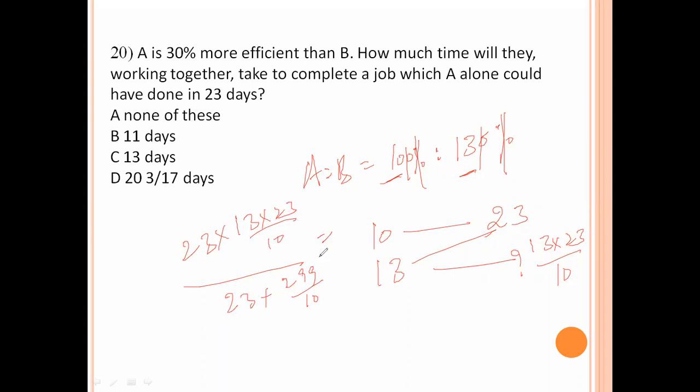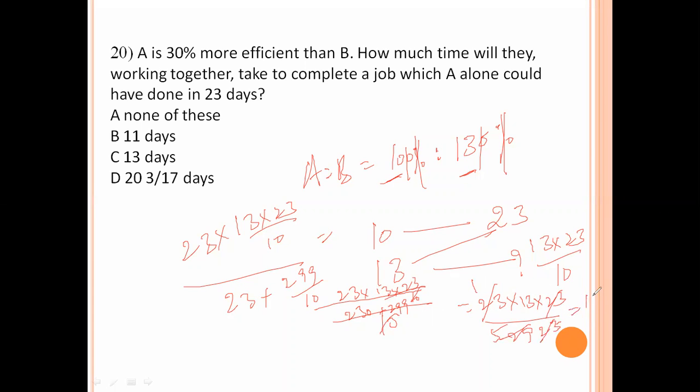LCM is 10. 23 into 13 into 23 by 10 divided by 23 into 10, 230 plus 299 by 10. 10 gets cancelled. 23 into 13 into 23 divided by 529. 23 times 23 is 529, so 23 and 23 get cancelled.